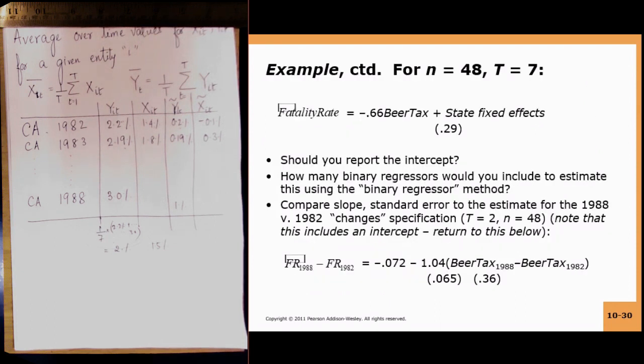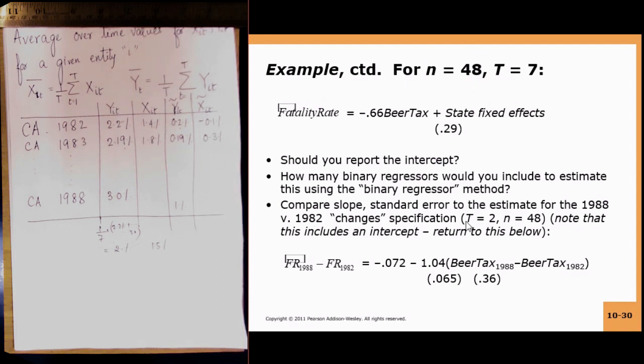So this is for n equals 48, t equals 7. It is minus 0.66 beer tax plus state fixed effects. There are some state fixed effects, we are not really worried about them. So how many binary regressors would you include to estimate this using the binary regressor method? As we said, you would include 48 minus 1, 47 binary regressors.